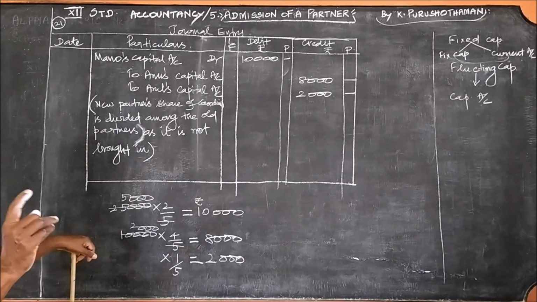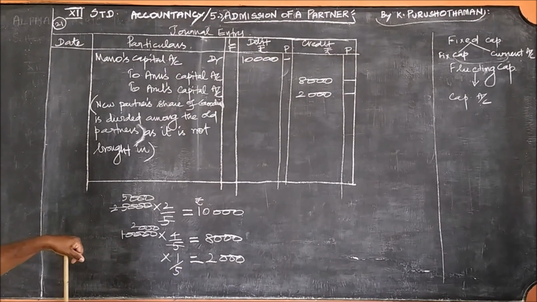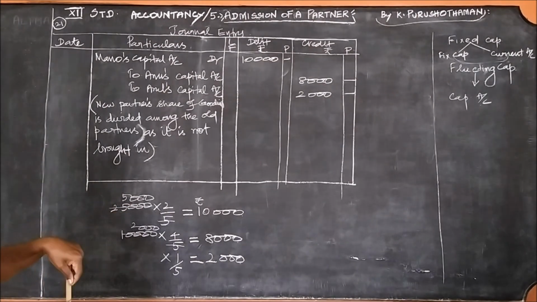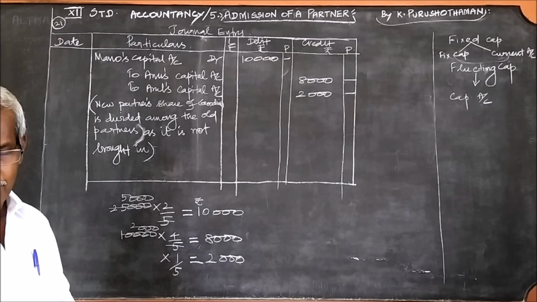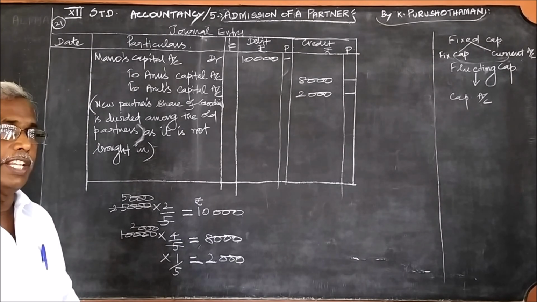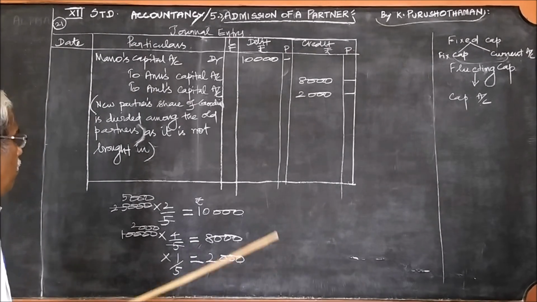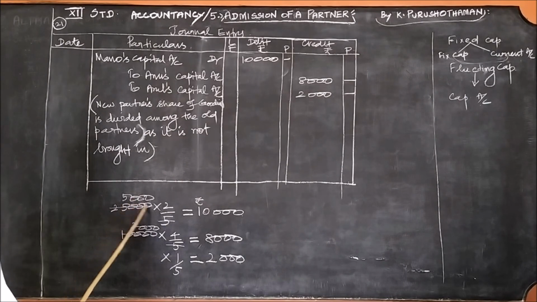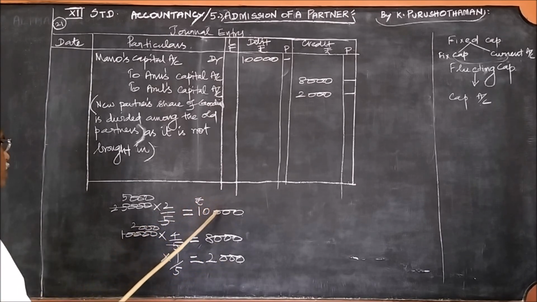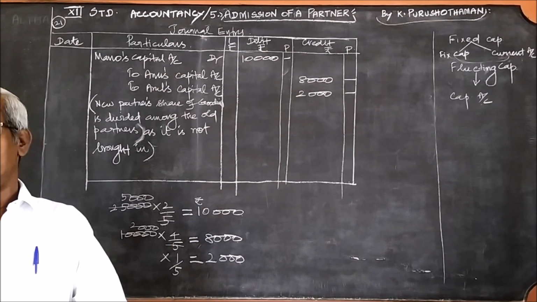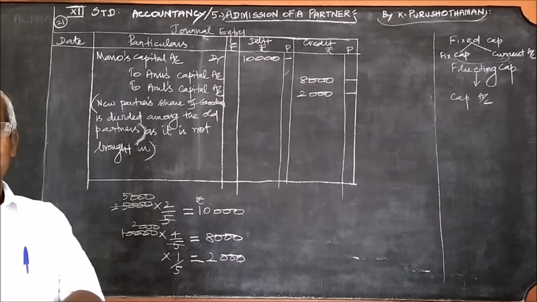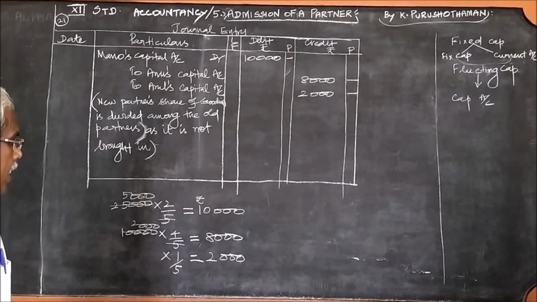But what amount should be divided and how should it be divided? The total value of the goodwill is 25,000, but for Mano's share it is only 2/5. What is 2/5 of 25,000? 25,000 into 2/5 is 10,000. This 10,000 should be divided among the old partners. In what ratio? It is given in the problem itself, 4:1.